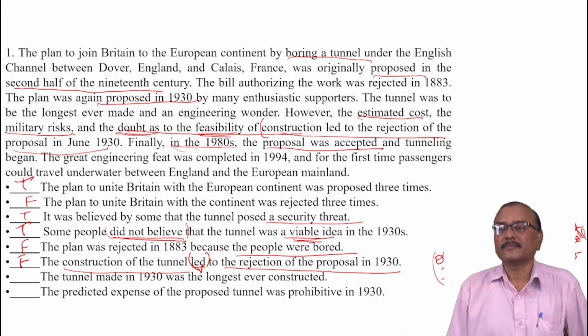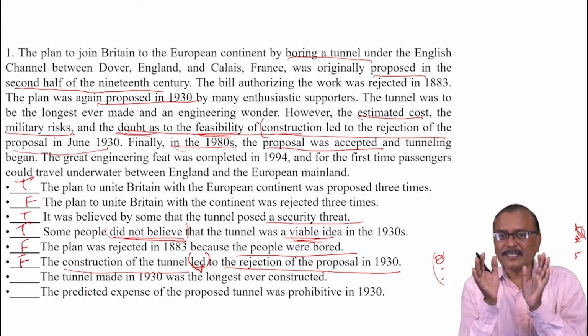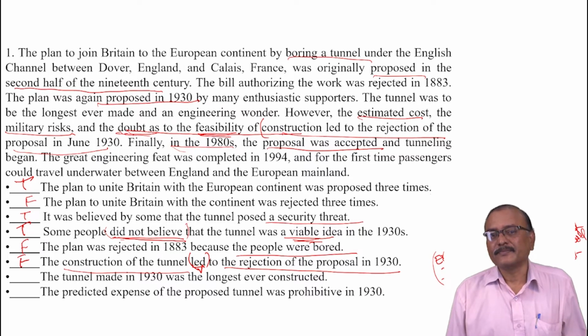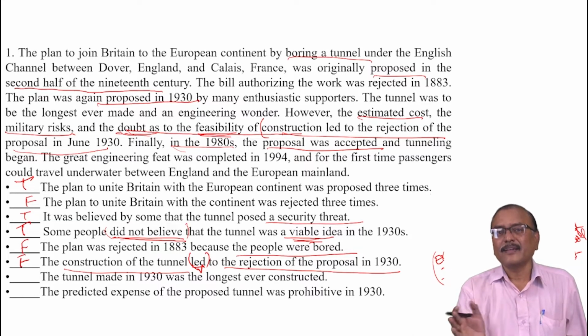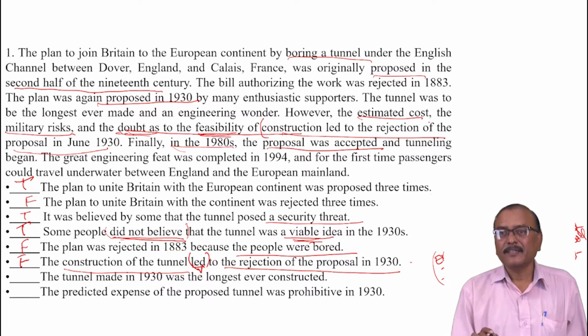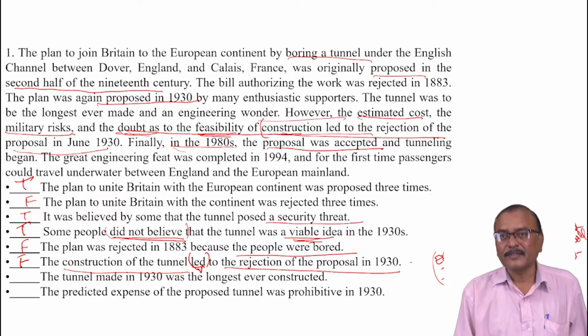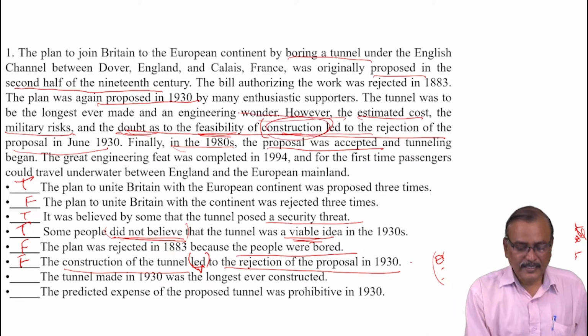You have to understand. Just by seeing only the structure, don't get misled. See its meaning. Then only you can understand the sentence and know the difference between this statement and the statement in the passage. Don't take it from the middle only. Don't take it like that. You can't take it separately. You can take it together: doubt as to the feasibility of the construction. These together.